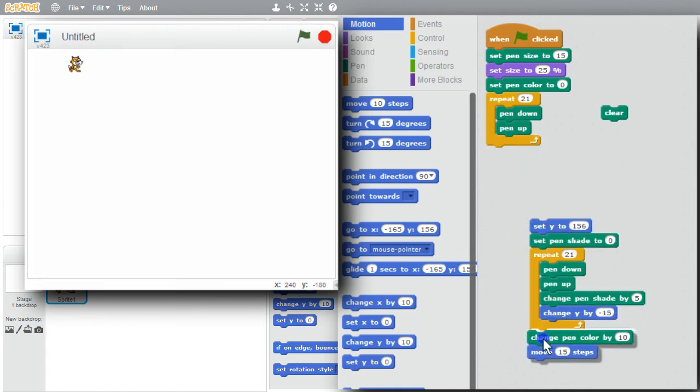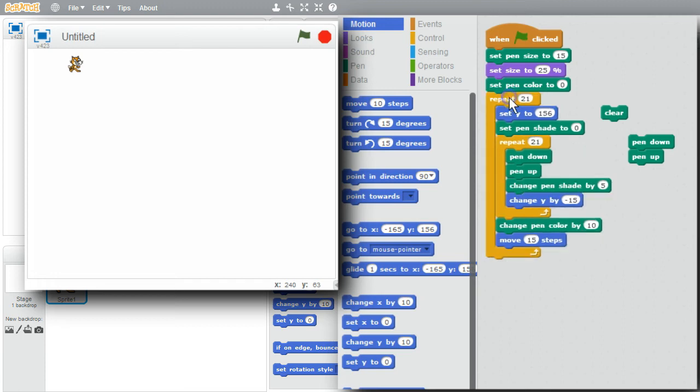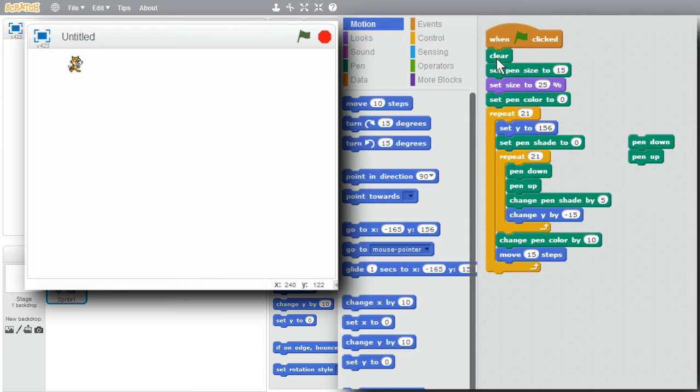I'll get Change Pen Color and the Move 15 steps. The Move 15 steps will move the cat to the right. I've already got pen down and pen up, but I will need the repeat. I can attach this with the initialization code, and it'll be good to add clear into this. Always start with a clear stage.